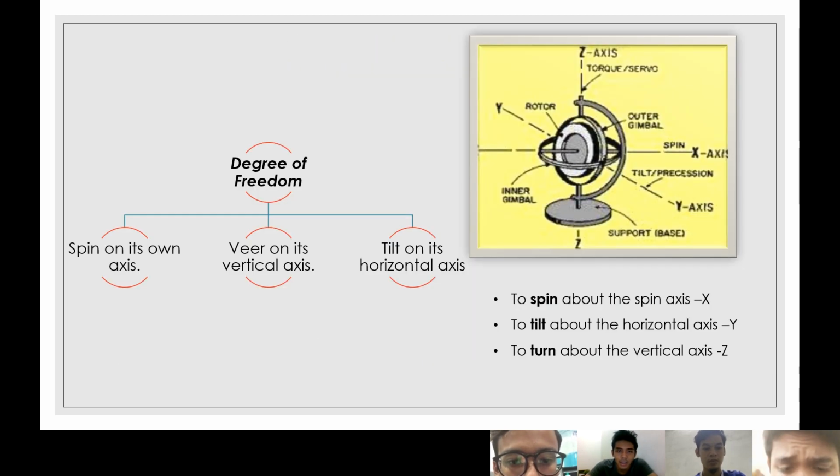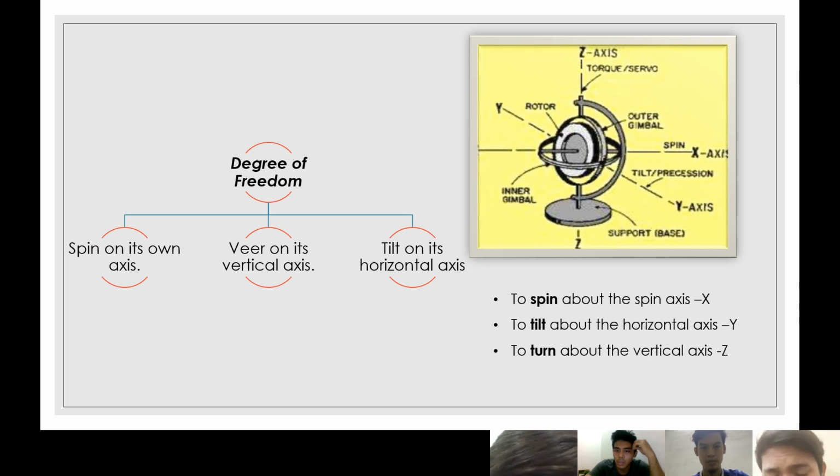Okay, next, degrees of freedom. As we know, the gyroscope has degrees of freedom. It can move in three ways. First, spin on its own axis. Second, veer on its vertical axis. Third, tilt on its horizontal axis. Here is the explanation. As you can see in the picture, the Z axis is the torque, Y is the rotor, and X is the spin axis.